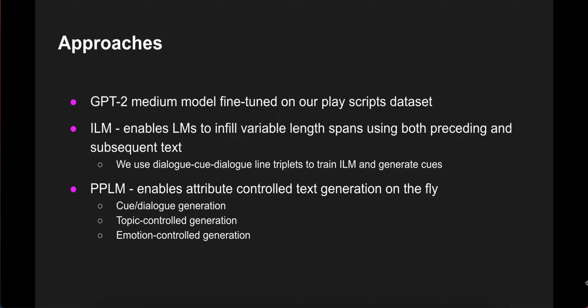Lastly, we use PPLM, which enables attribute-controlled text generation on the fly. We extend PPLM with 3 attribute models: a cue dialogue discriminator for cue generation, an automatic topic keyword extraction module for topic-controlled script generation, and a multi-label emotion classifier for emotion-controlled text generation.